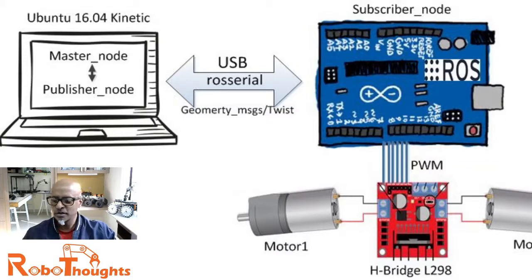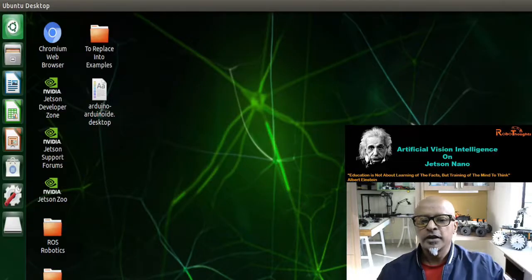So let's use the blink example. I'm going to log into my Jetson Nano. That is my Jetson Nano. I hope you guys can see it. Oops, looks like there is some problem. There you go, it's booted up.